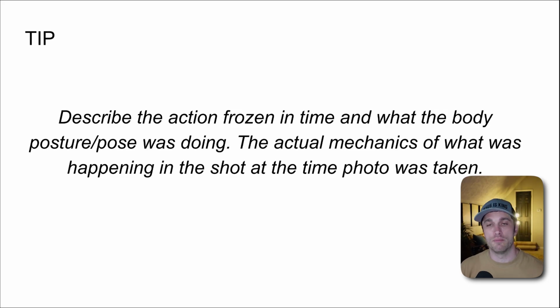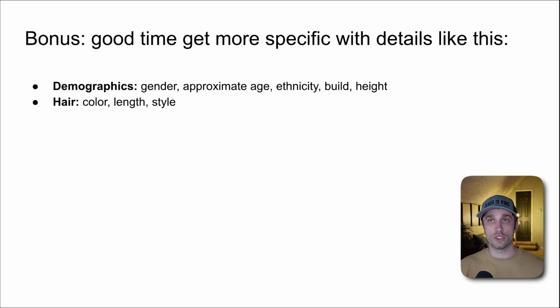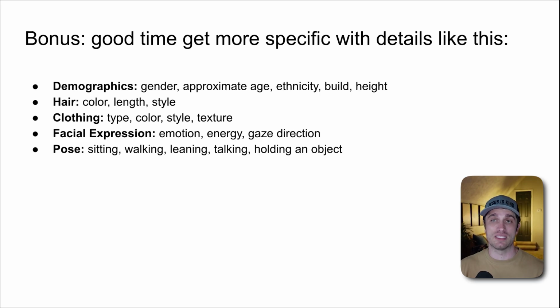One leg is raised. The bottom one is bent. He's slightly leaning backwards, right? So we described the mechanism of what is happening in that shot. But this is also a really great time where we can start getting more specific in our characters. Typically when I'm describing poses, and you can do it on the templating structure I taught you previously, this is where I start to add in specifics like the demographics, the hair, the clothing, the facial expression.